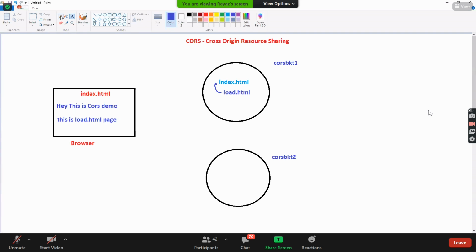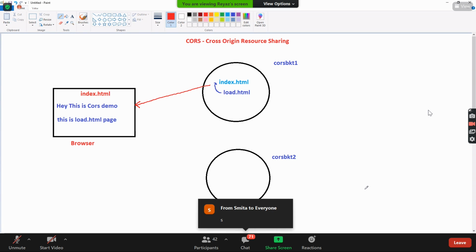As I'm calling load.html in index.html, I'll get the same content. Is it possible to have index.html like this, everyone? Yes, definitely possible.